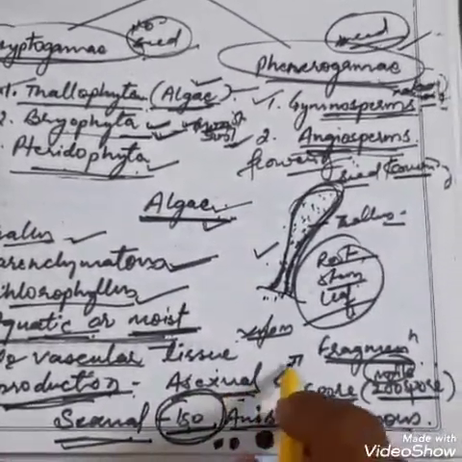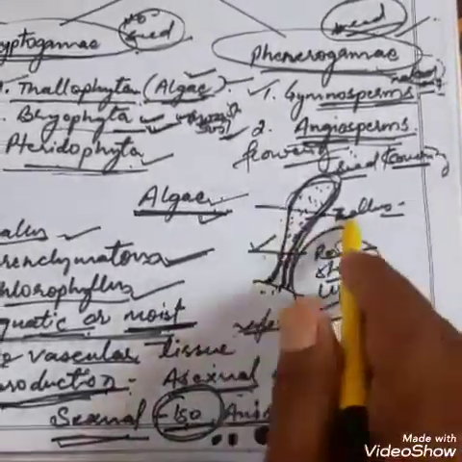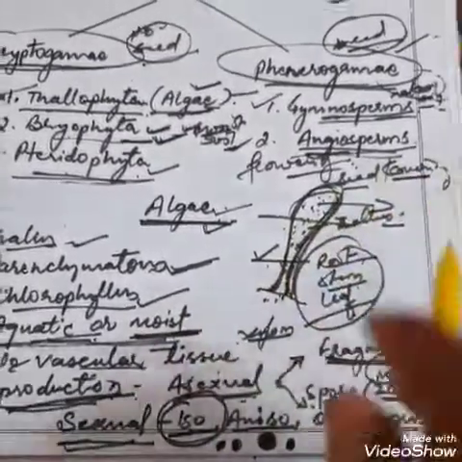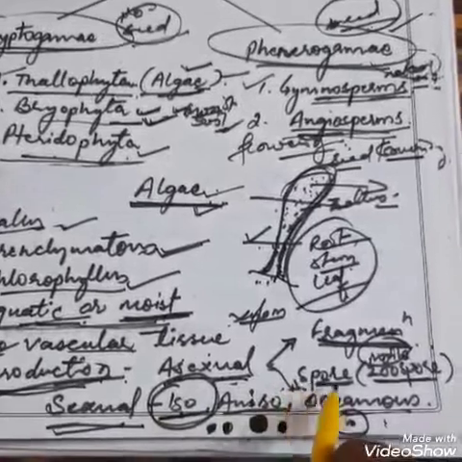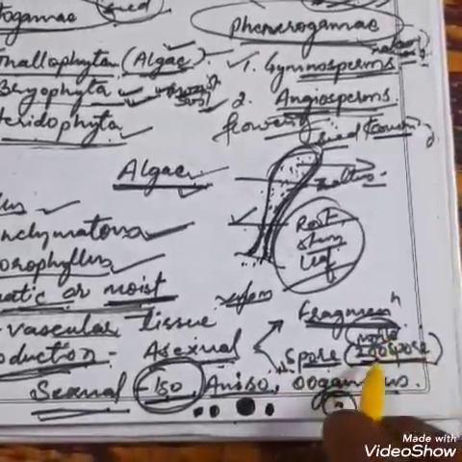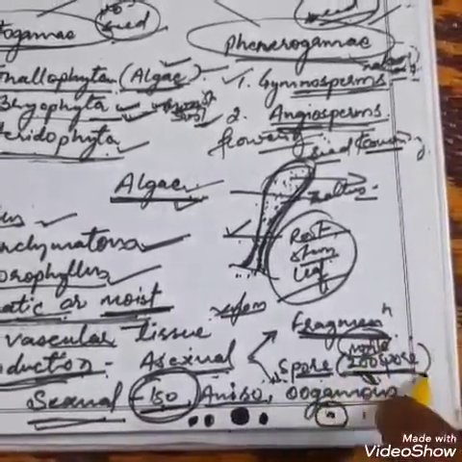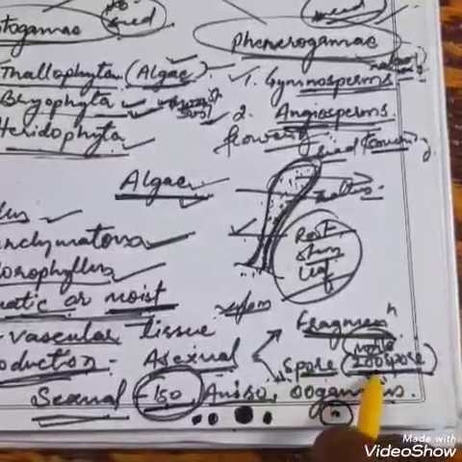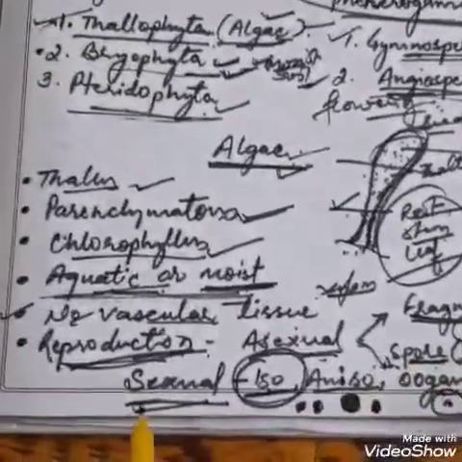Asexual reproduction is of two types. Number one, fragmentation. That means they divide their body into different fragments and each fragment makes a new individual. Another type is spore formation. They produce zoospores, which are motile. Zoo means animal-like, something which can move from one place to another. That's why it is known as zoospore. So they produce spores which can move from one place to another. They have flagella also, that means motile spores.